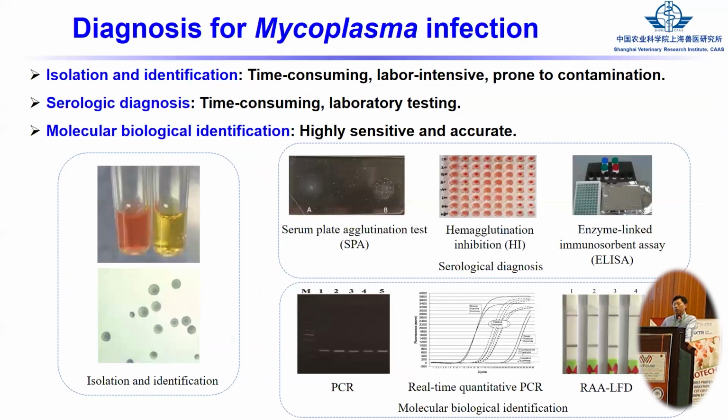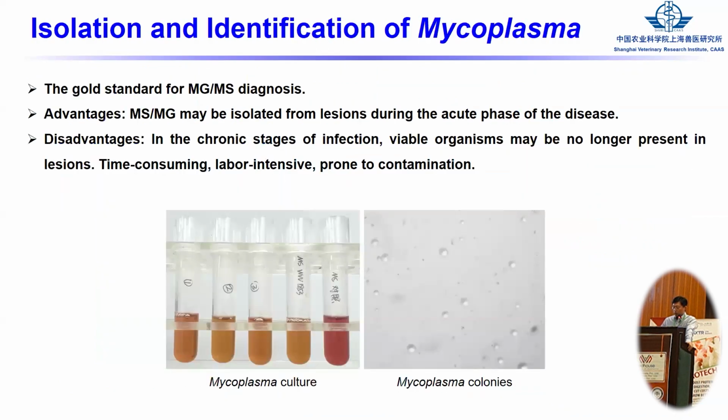And for the diagnosis of the Mycoplasma infection, there are three different methods. The first one is isolation and identification, but this one is time consuming. Also, most labs, even in China, cannot isolate, because Mycoplasma is very difficult to isolate. Because for the Mycoplasma, you need high quality media. Also in the chronic state of the infection, we cannot isolate.